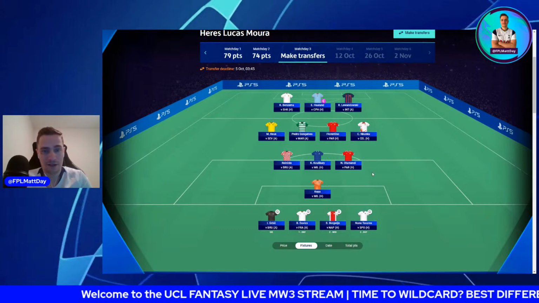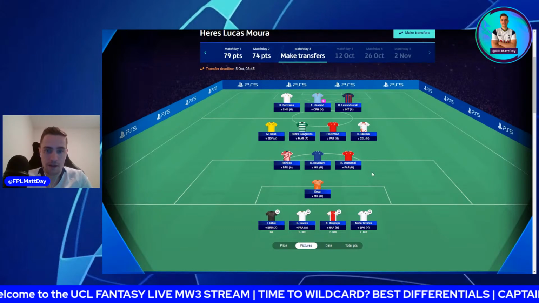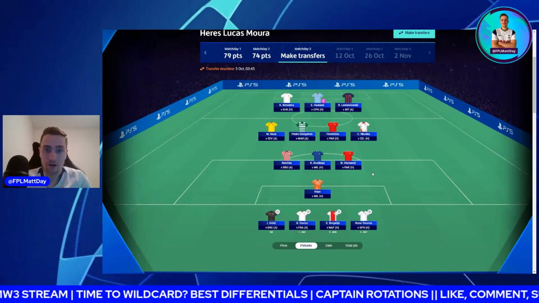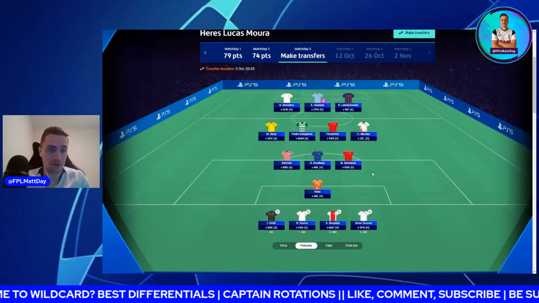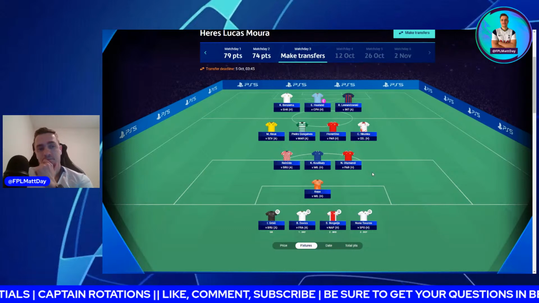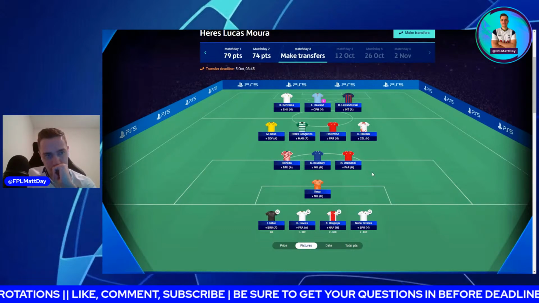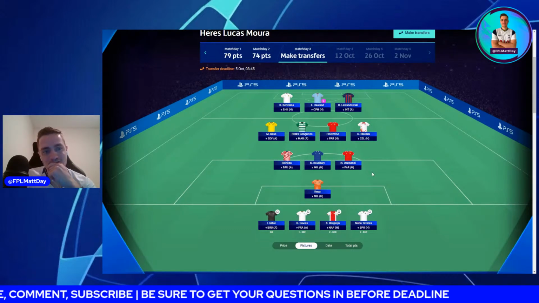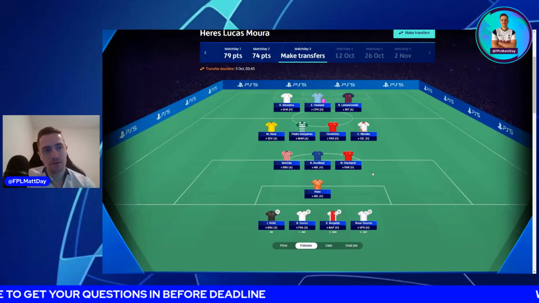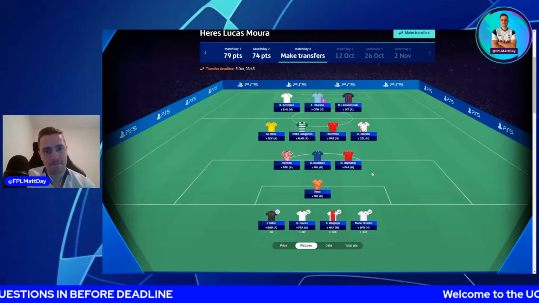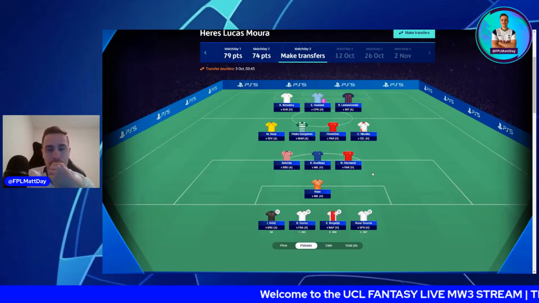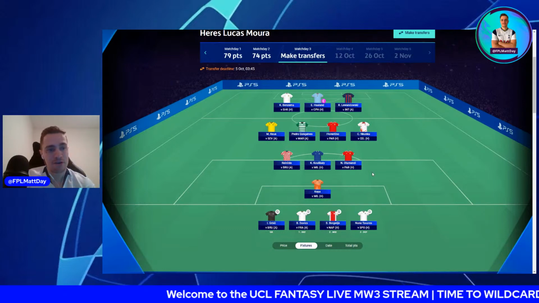Reynildo with a good game for Atletico. Koulibaly, home game. Otamendi, home game, but it's against Paris. And Nkunku, who I mentioned. Gonçalves, who I mentioned. Marco Reus, great game against Seville. Benzema, Haaland, Lewandowski. Looking at this now, I'm thinking, does it need a wild card? Because Benzema, Haaland are going to stay in my team. I do want Harry Kane, but I do like Lewandowski. I'm liking that fixture for Royce.